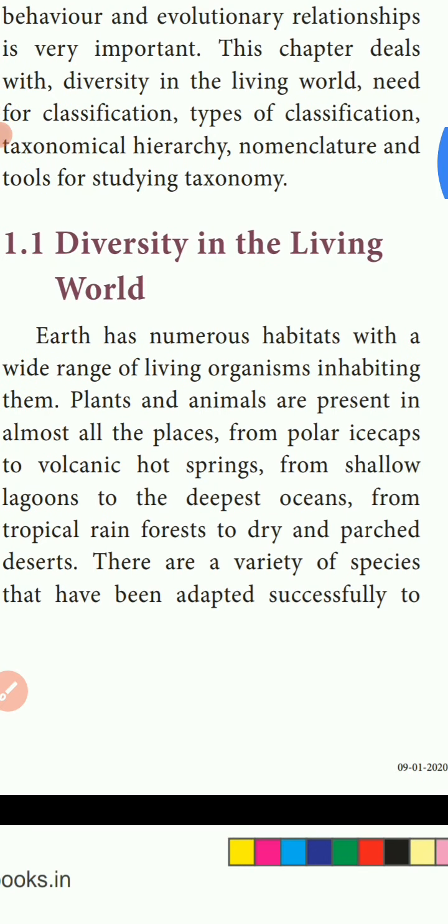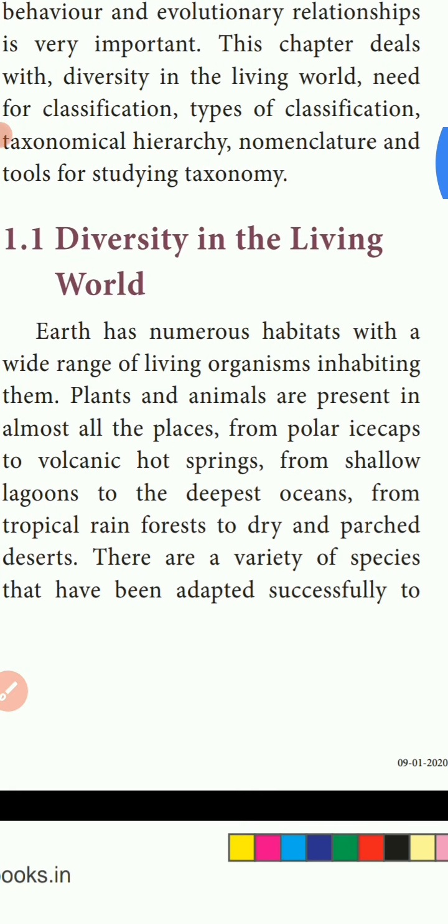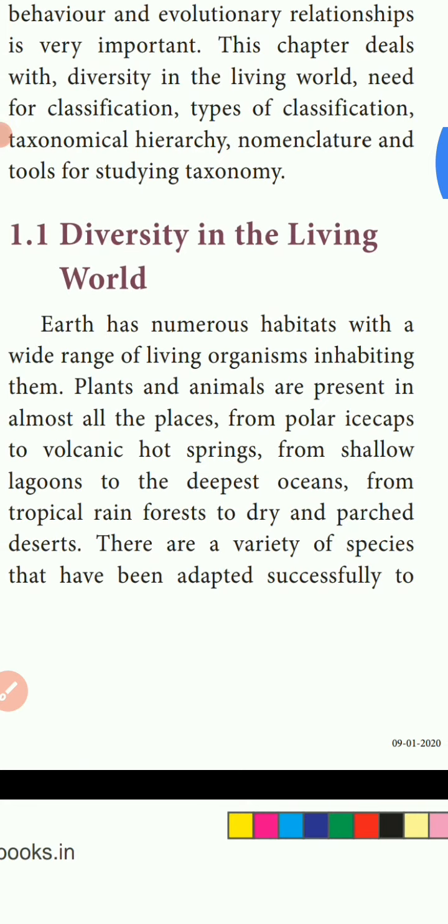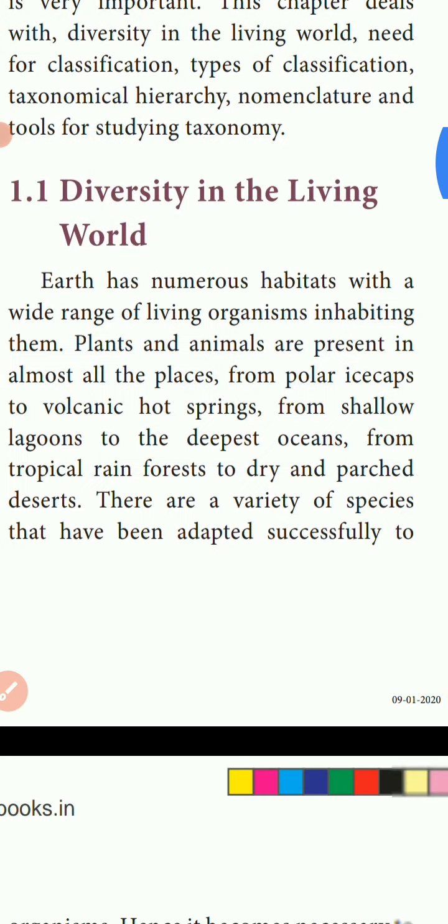Numerous means many habitats. Organisms don't live in only one place; they live in various places. That is why they say numerous habitats with a wide range of living organisms. Plants and animals are present in almost all places.